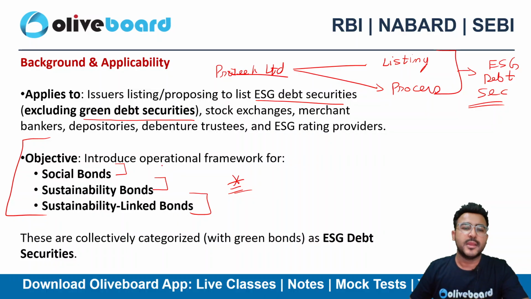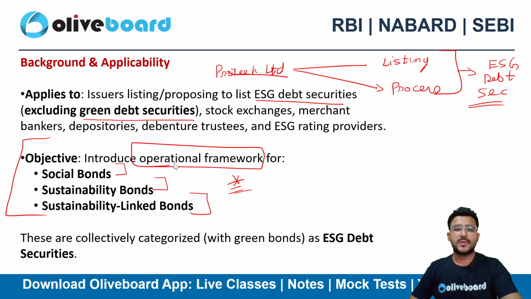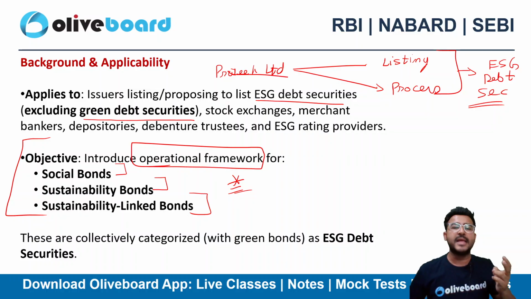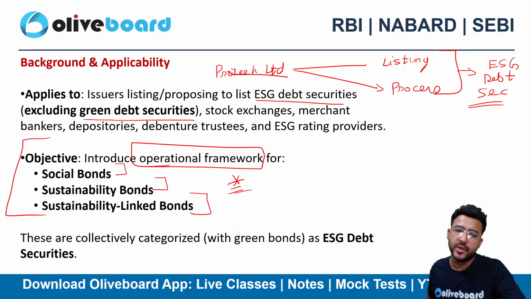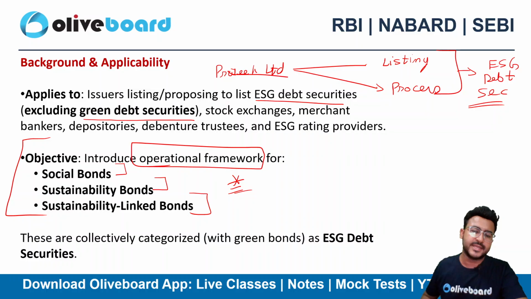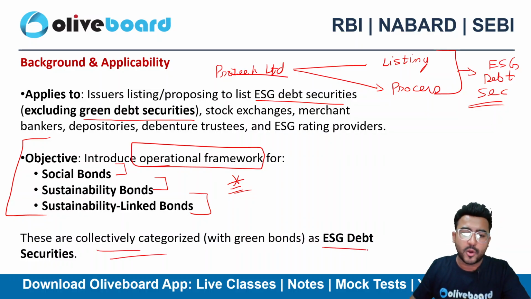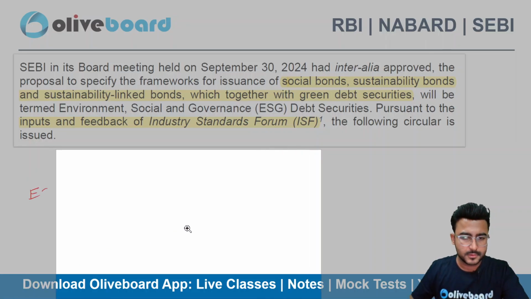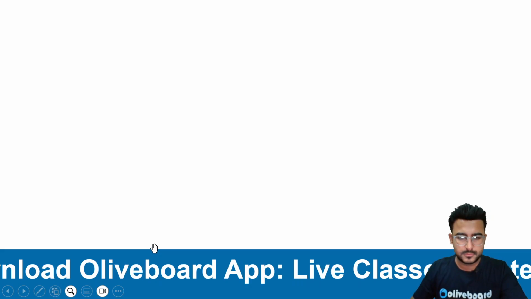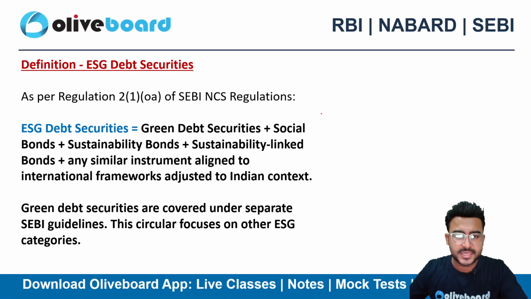So this circular introduces an operational framework. It will be applicable only on social bonds, sustainability bonds, and sustainability linked bonds. It will not at all apply on green debt securities, right? Collectively, we call them all ESG debt securities. So what is an ESG debt security? It is nothing but a combination of these securities.